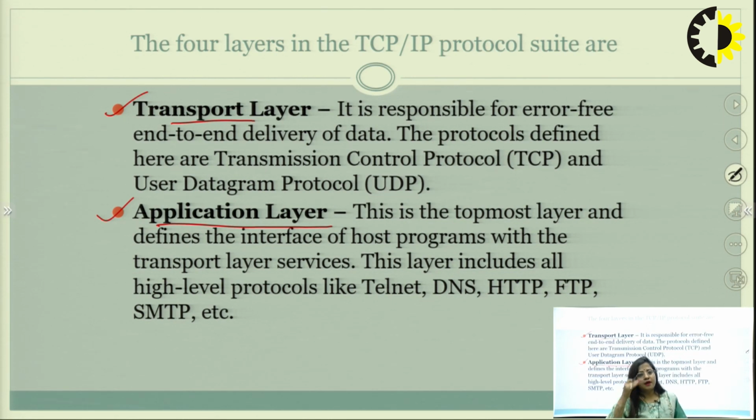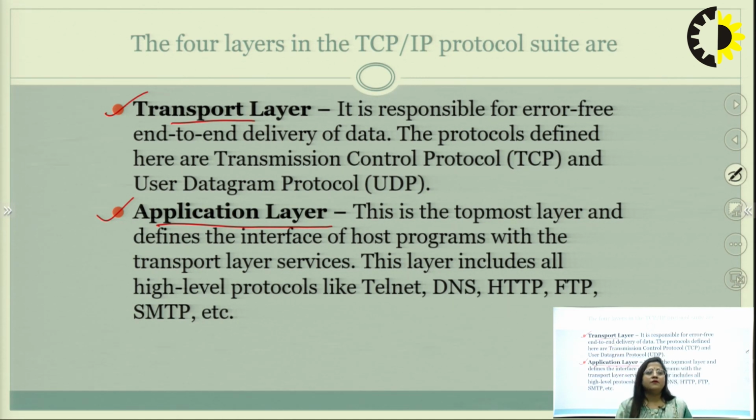Third one is the transport layer. When data is sent from one side to another, the communication, meaning delivery of data that is totally error free end to end, is handled by the transport layer.